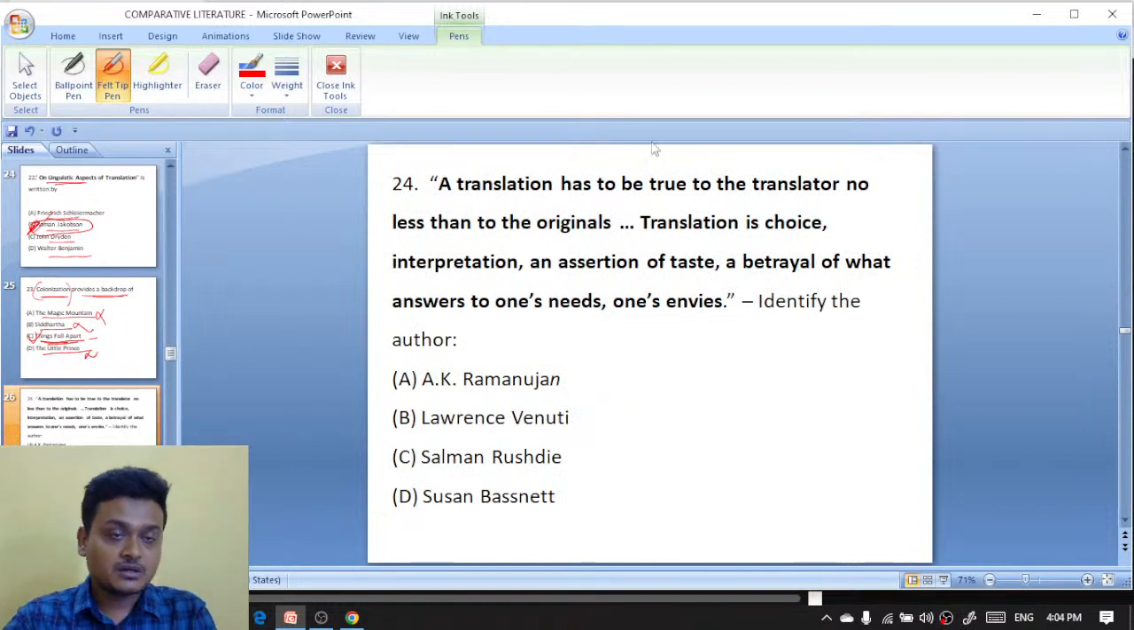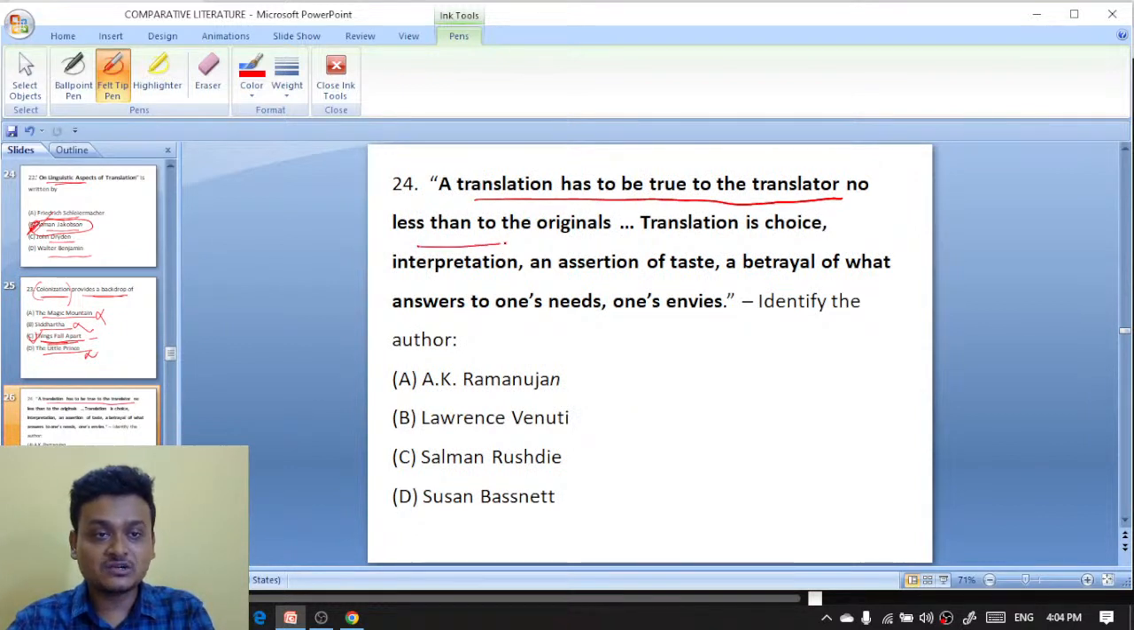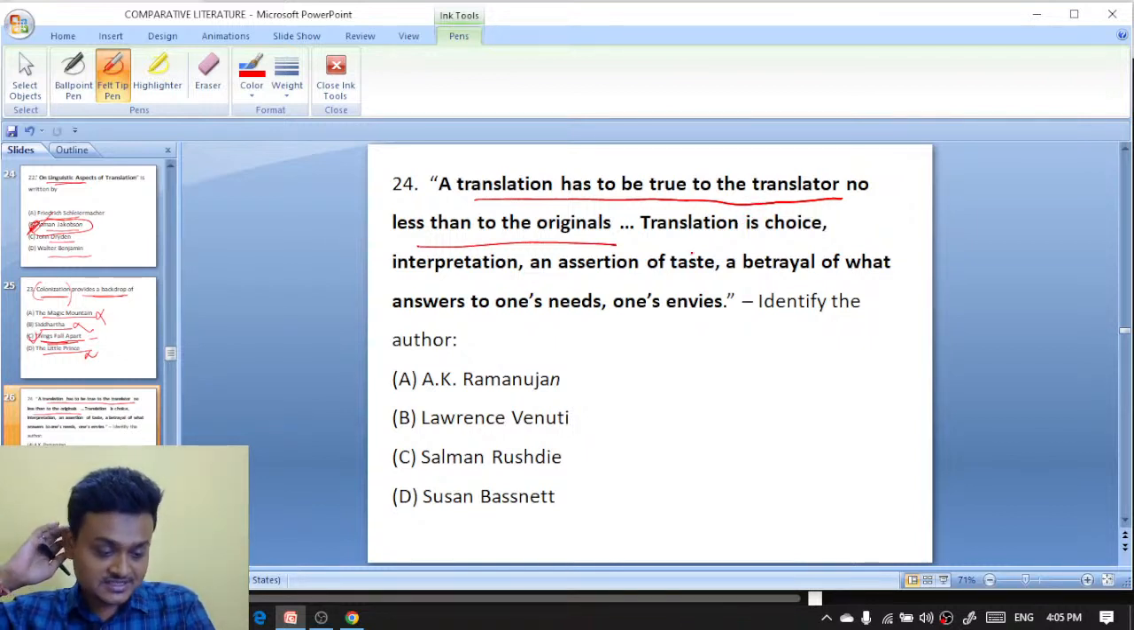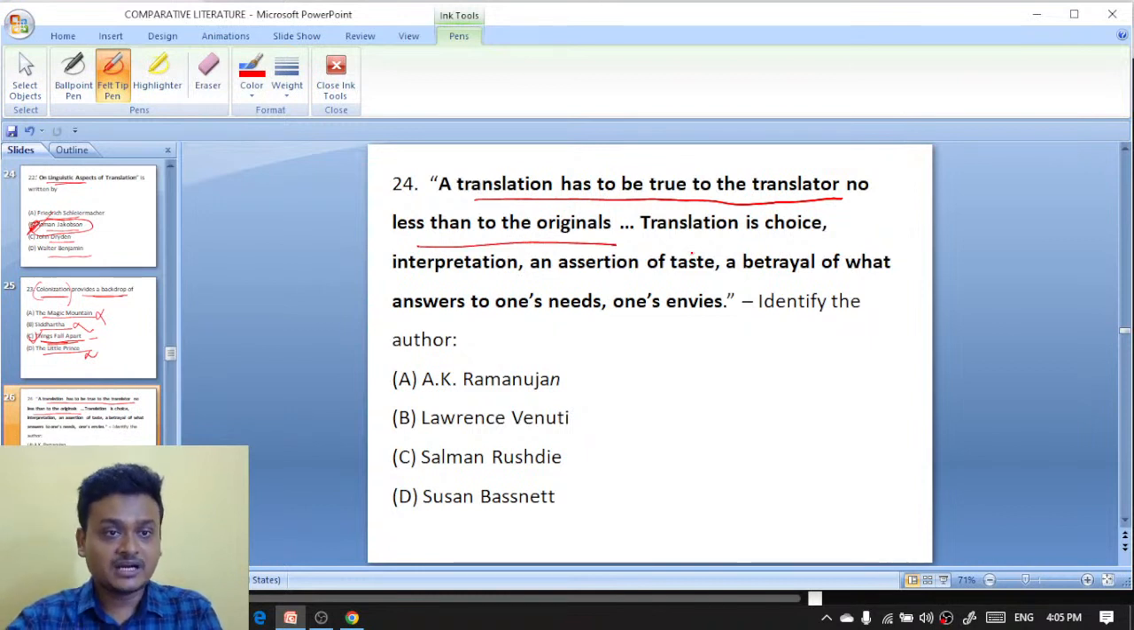Next question. A translation has to be true to the translator, no less than to the originals. Okay, a translation has to be true to the translator, no less than. Yeah, Nitya Singh, you are right. It is Things Fall Apart by Chinua Achebe. You are right. That's it. Yeah, that is right actually. Very good, very good. Well done. Keep it up. So yeah, a translation has to be true to the translator.